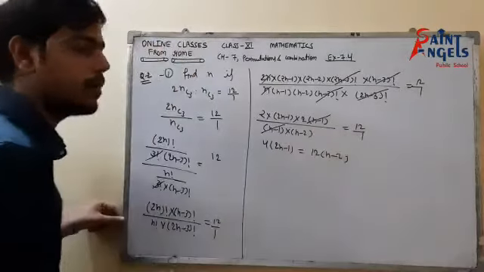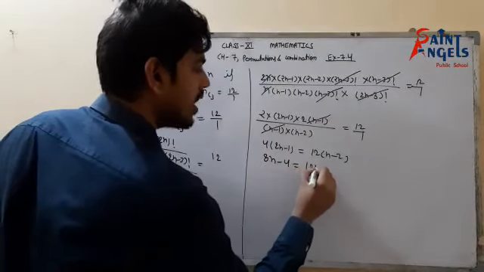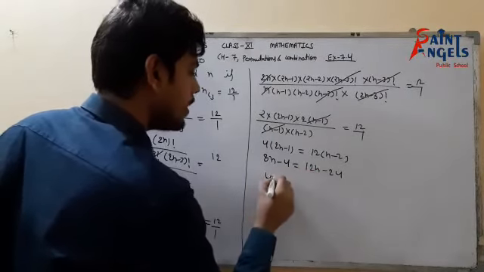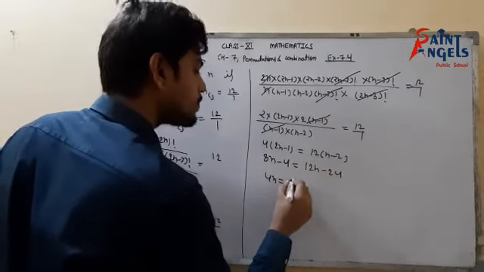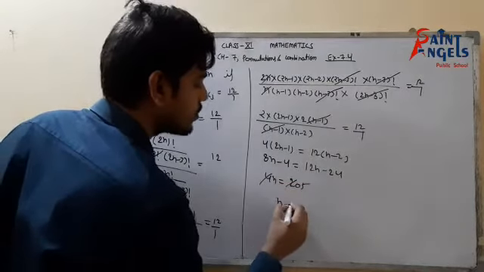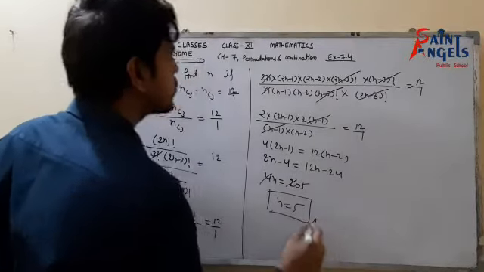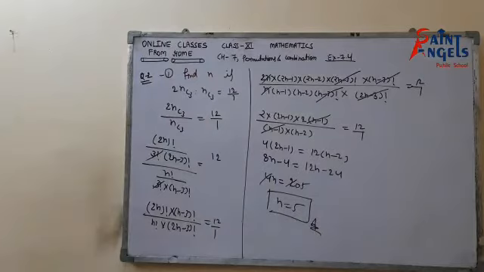I will cross multiply, so it would be 8n minus 4 equals to 12n minus 24. So 12 minus 8, 4n equals to 24 minus 4, that would be 20. So n equals to 5. So this is the value of n. In a similar way you can solve the second part of question number 2. Okay, I hope it's clear. So please pause the video and note it down.